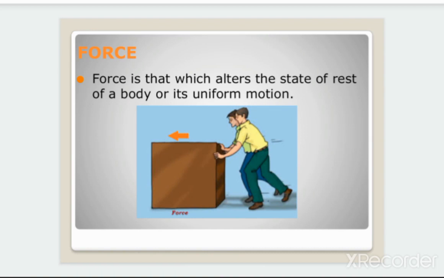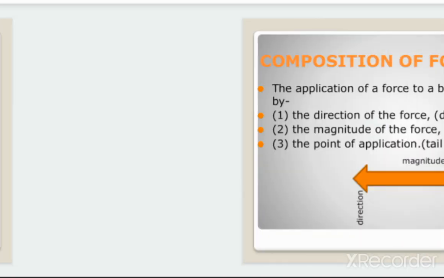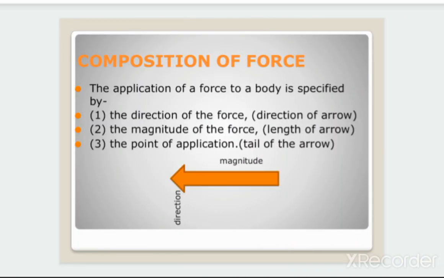What is force? Force is that which alters the state of rest of a body or its uniform motion. Can you see this picture? Now, composition of force. The application of the force is specified by, first, the direction of the force, direction of arrow; second, the magnitude of the force, length of arrow; third, the point of application, tail of arrow.